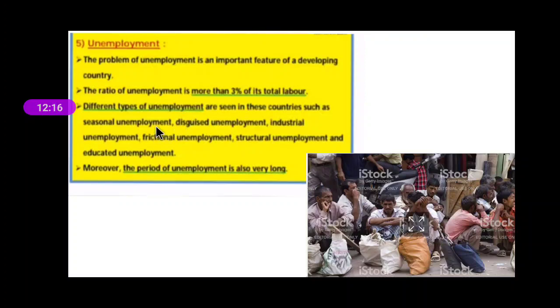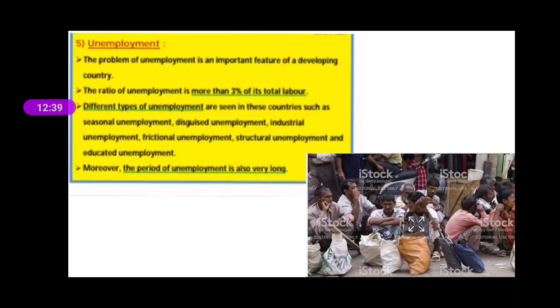For example, farmers. There are particular villages that do not have canal facilities or a multi-purpose project, and because of that they are not getting water, maybe in the summer season. In the monsoon season, when there is rain, they can take crops in their farms and they are employed.